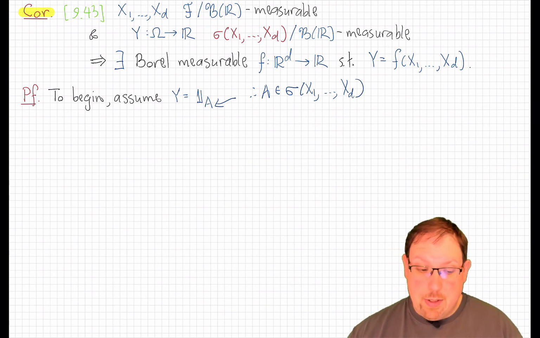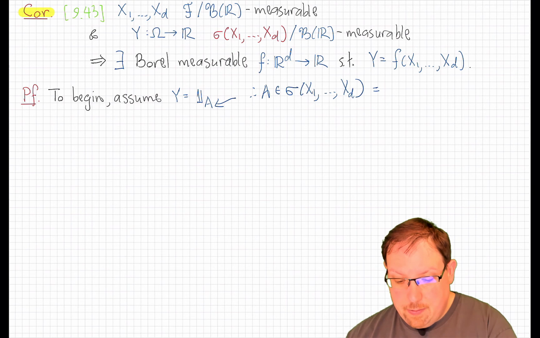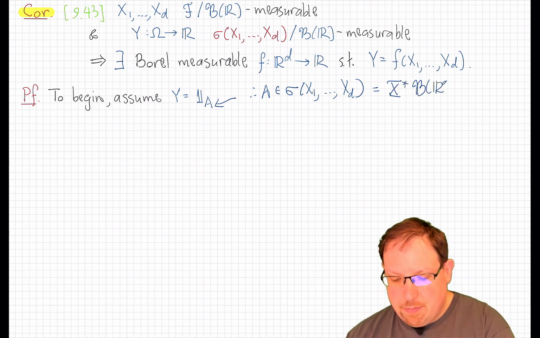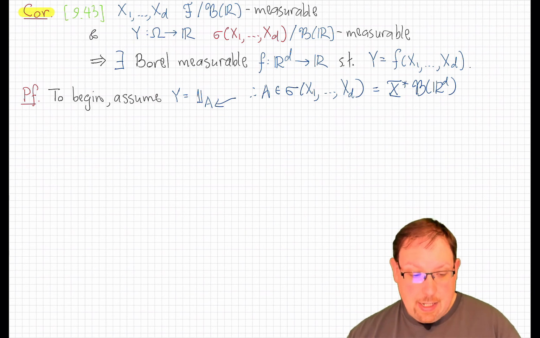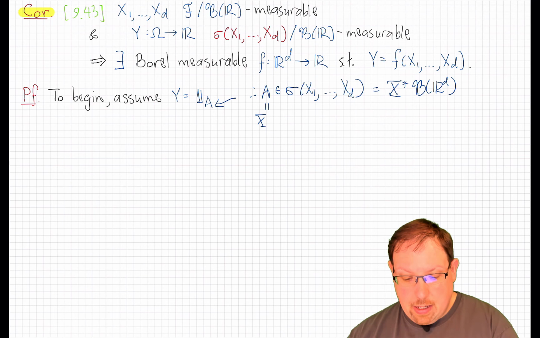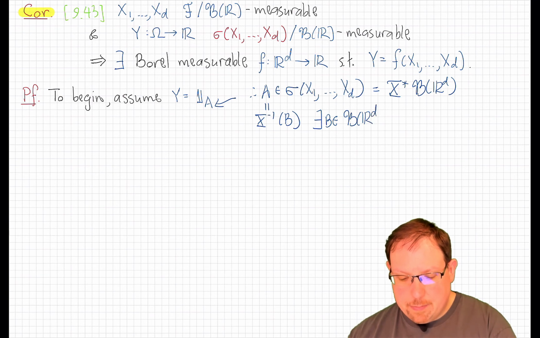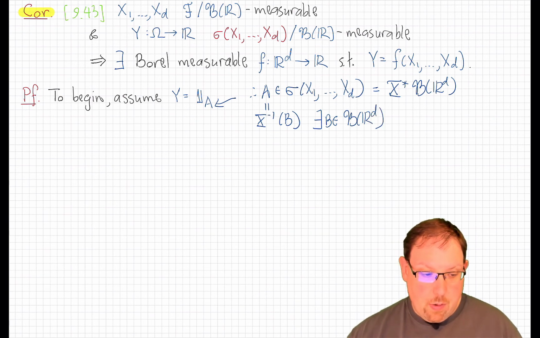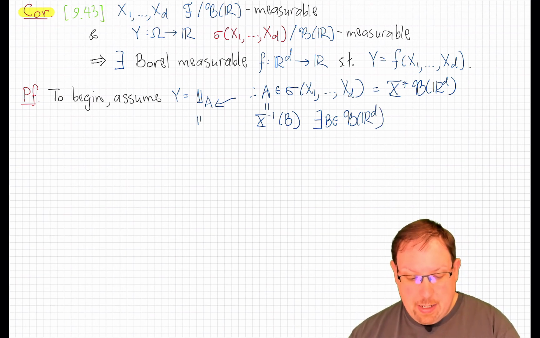By the lemma that we just stated on the last slide, that sigma field is the pullback of the Borel sigma field, which is exactly to say that this A must equal x inverse of B for some Borel set B over R^d. Well, that means that 1_A is the indicator of x inverse of B.